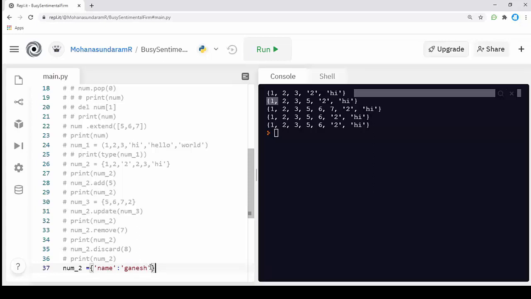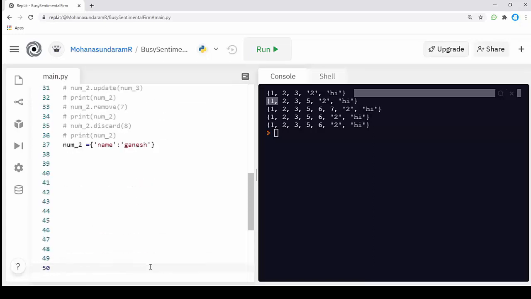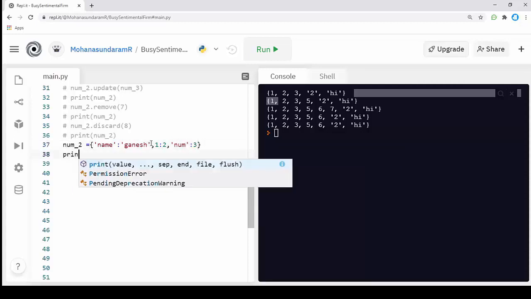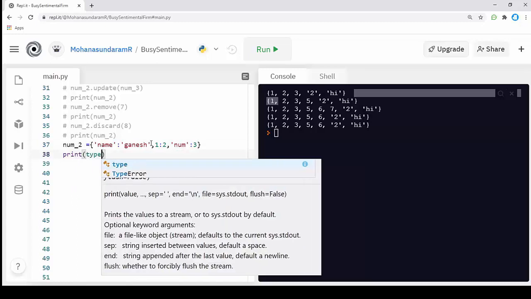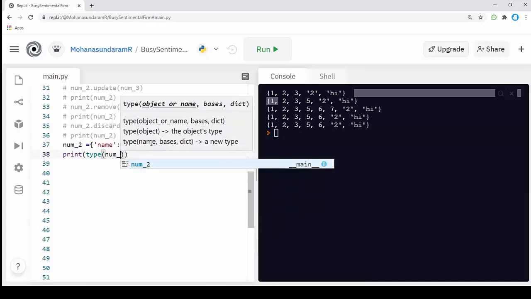Next, 1 is a key and 2 is a value. It allows multiple data types. For example, the key also may be num with the value of 3. I'm going to print the type of num2.